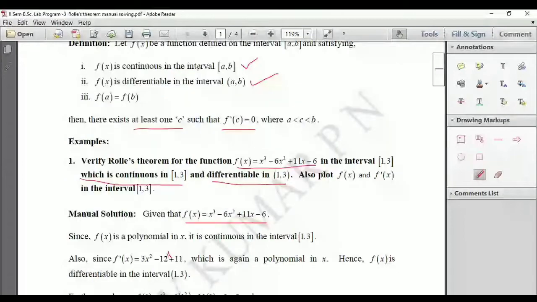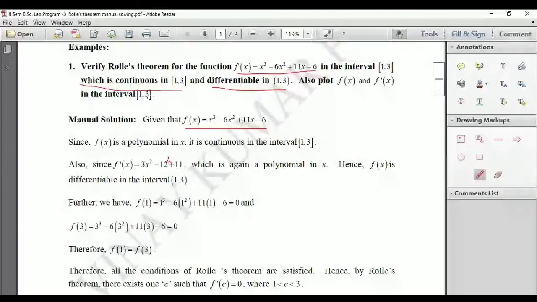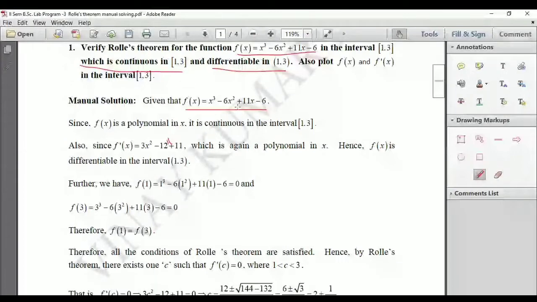Now let us see the third one. Here a is 1 and b is 3. So f of 1: substitute x equal to 1 in this polynomial. You will get 1 cube minus 6 into 1 square plus 11 into 1 minus 6, which gives you 0. And further, f of 3: put x equal to 3. 3 cube minus 6 into 3 square plus 11 into 3 minus 6. That will also give you 0.